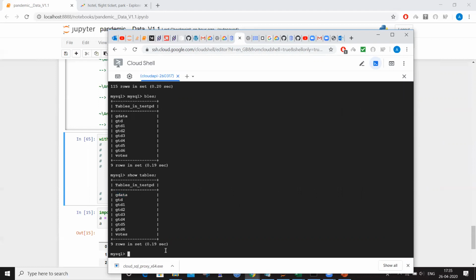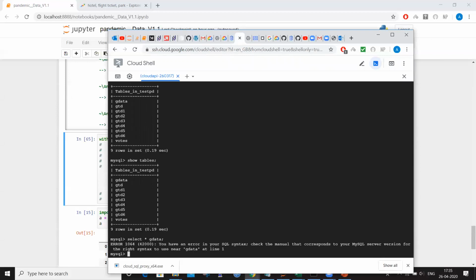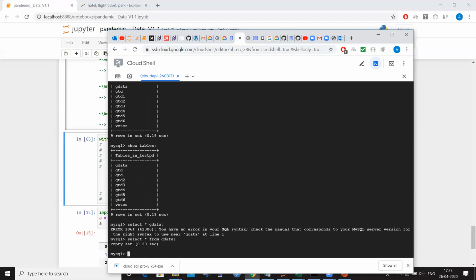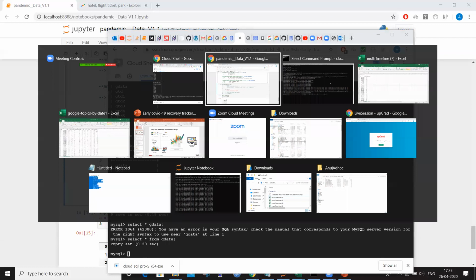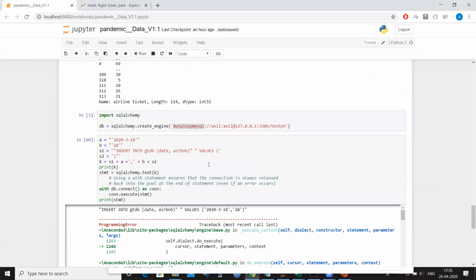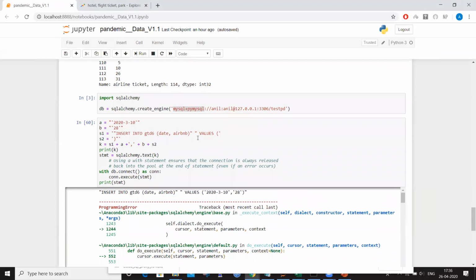Now if you do select star, all of this is being created in the Google Cloud database, right? Yes, everything is in the Google Cloud database. We have an empty set for G data. Now let us say we have to put some values into this G data. In this case, we can use a function.